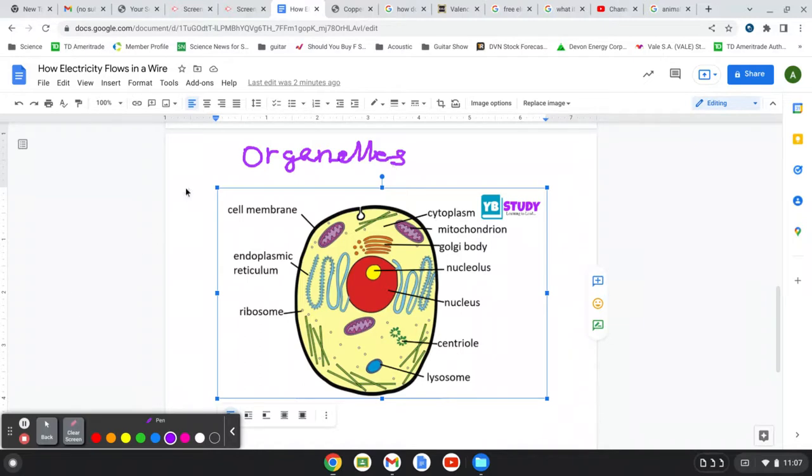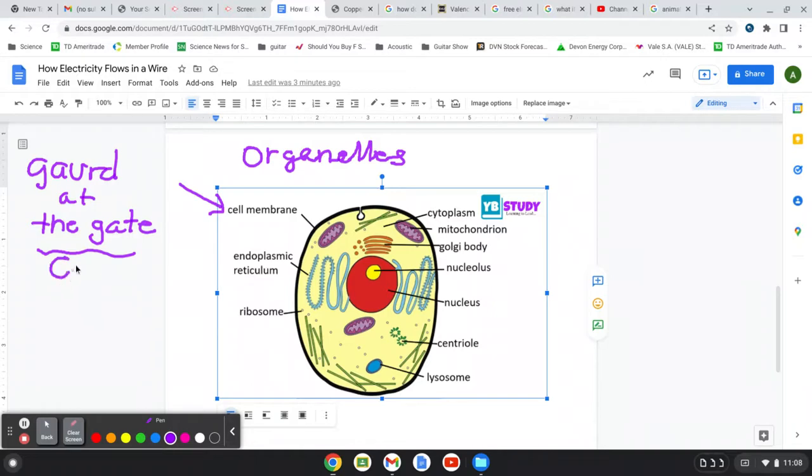So the first one we'll talk about right here, the cell membrane. Now, again, animal cells do not have a cell wall, but they have a cell membrane. And the cell membrane is like a guard. It's like a guard at the gate, right? So what do you think that means? Guard at the gate. So it does protect the cell. It regulates what substances come in and out of the cell, right?